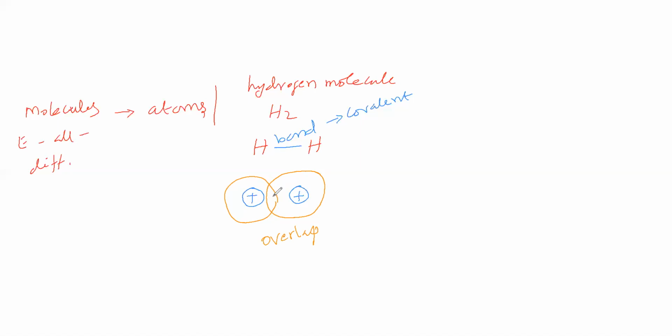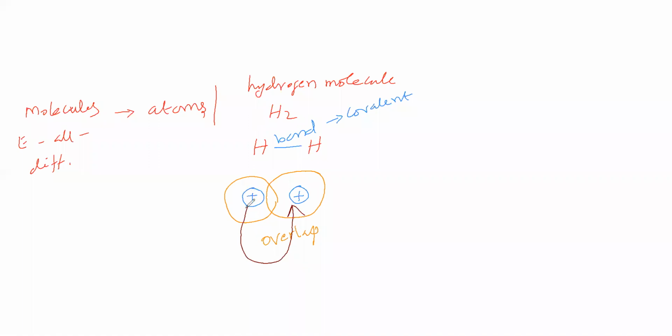What is the meaning of overlapping? Both electron clouds overlapping with each other means this nucleus is attracting this electron cloud. That's why this electron cloud is in this place, and vice versa.